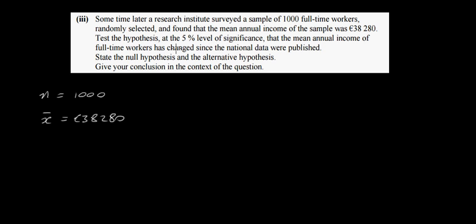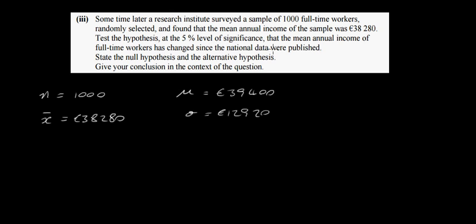Okay, test the hypothesis at a 5% level of significance that the mean annual income of full-time workers has changed since the national data was published. From the previous question, the national data said that mu was 39,400, that was our population mean previously, and it had a standard deviation of 12,920 euros. This is our sample of 1,000, and now we're getting 38,280 euros as a mean for our sample. So we've got to test to see has anything changed.